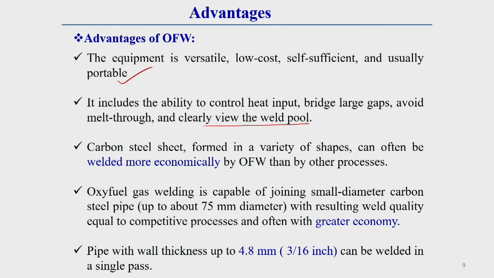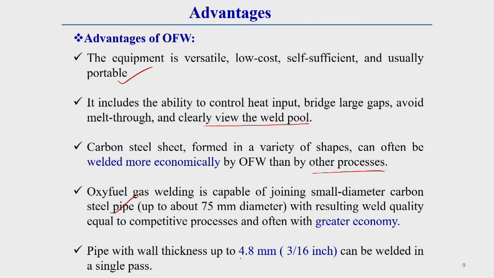Carbon steel sheet formed in a variety of shapes can often be welded more economically by the oxy-fuel welding technique than other welding. So, here it is more economical for welding steel than other welding processes. Oxy-fuel gas welding is capable of joining small diameter carbon steel pipe. Small diameter means we can do pipe welding whose diameter is only 75 millimeter, very precisely by this welding technique.